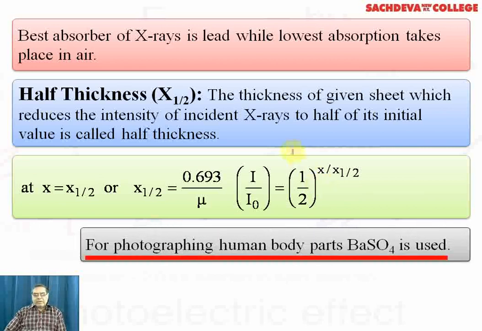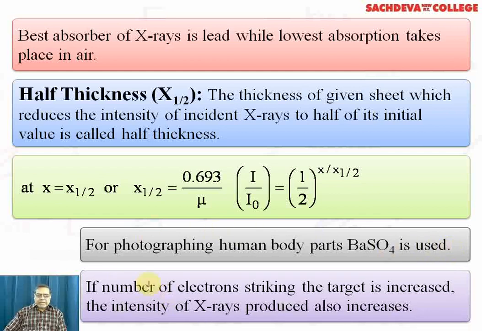For photographing parts of the human body, BaSO4 is used. BaSO4 is known as the barium meal. Whenever we have to take an X-ray of the internal constitution of the human system, we first give the patient a barium meal, and barium is very sensitive to X-rays.